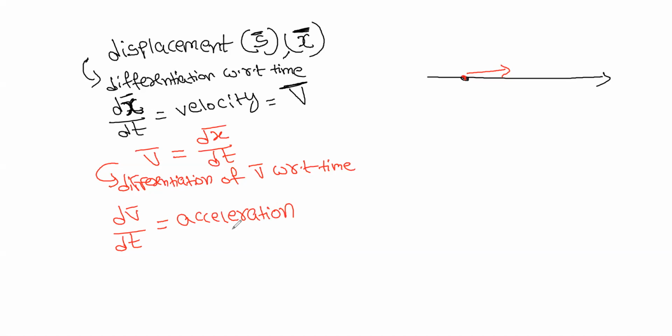Acceleration means the change in velocity. That is the formula for acceleration, right? It is represented by a bar. So now we got one formula as dv by dt. These are the three things you have to remember.